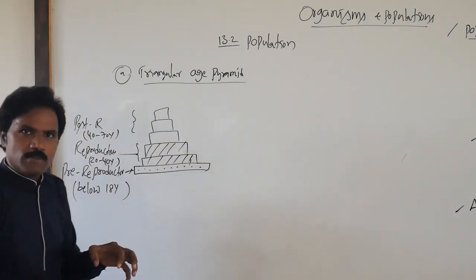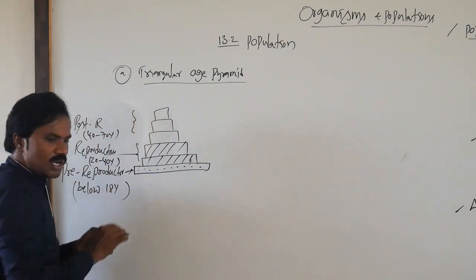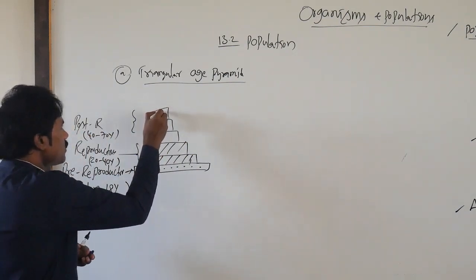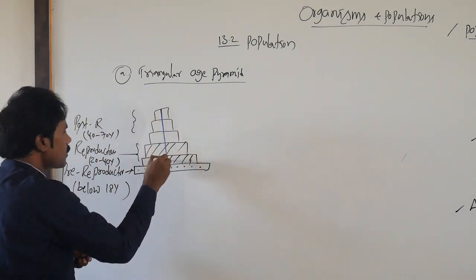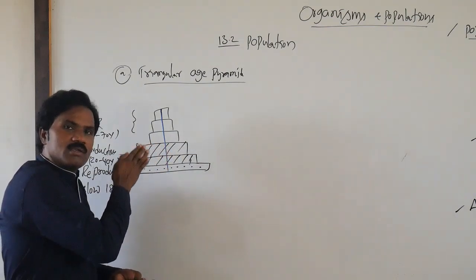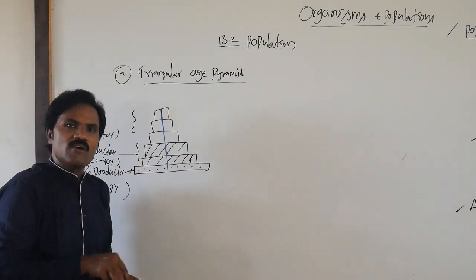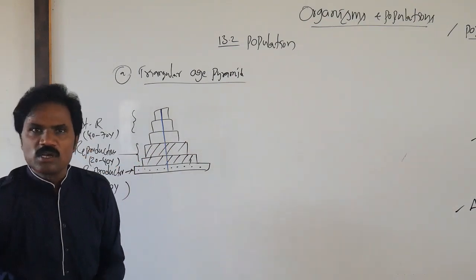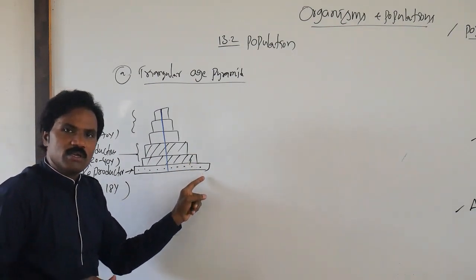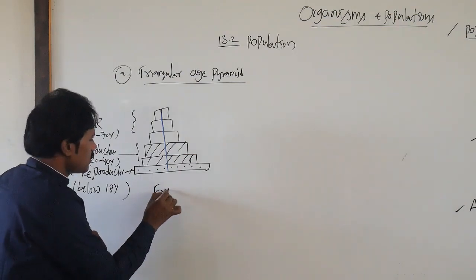The line in the middle indicates one side is male and the other side female, half male and half female. Here the maximum number are in the pre-reproductive stage, which means expansion.